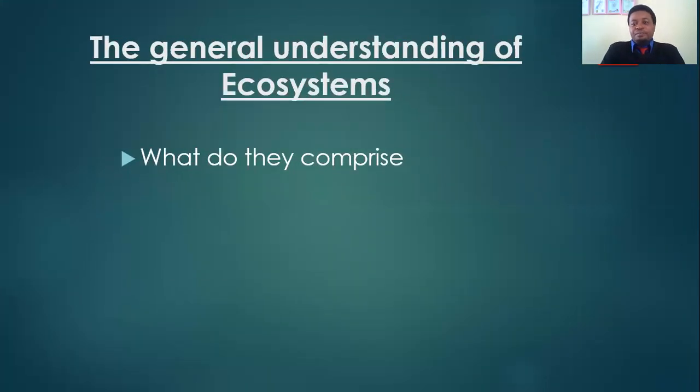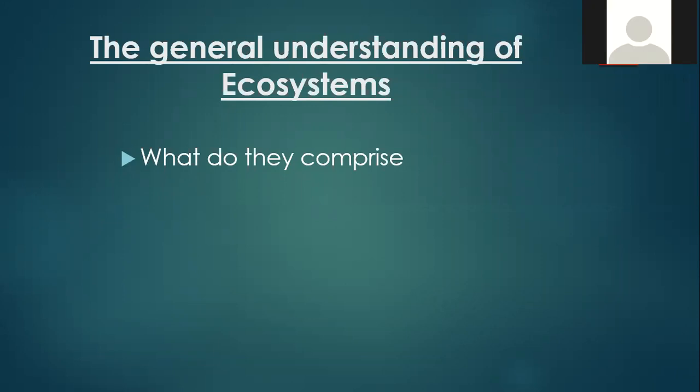All right. The general understanding of ecosystems entails what they comprise. What do ecosystems comprise of? For this purpose, we're going to understand that an ecosystem comprises living organisms.